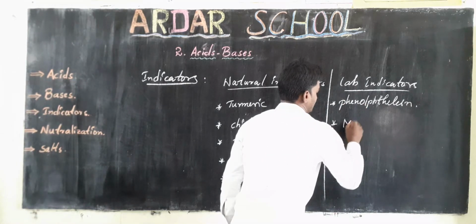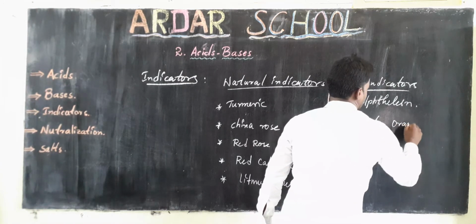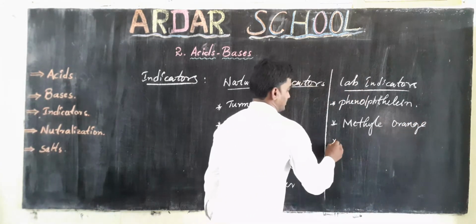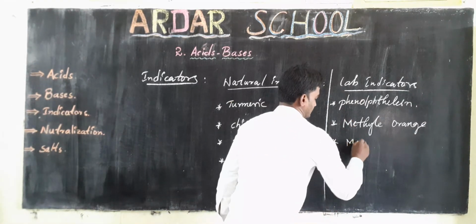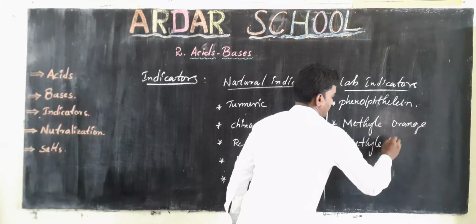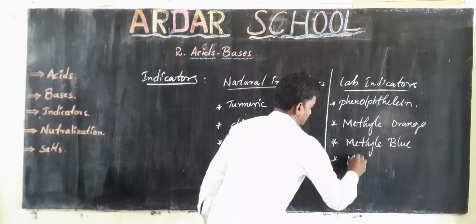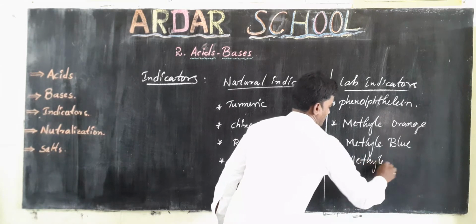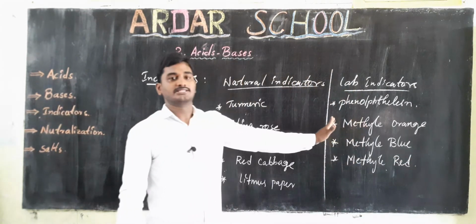And methyl orange is also a laboratory indicator. And methyl blue and methyl red. These are some lab indicators.